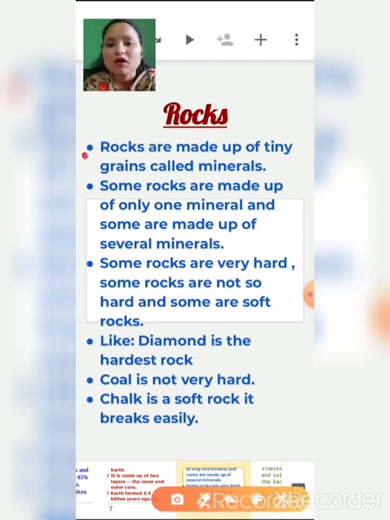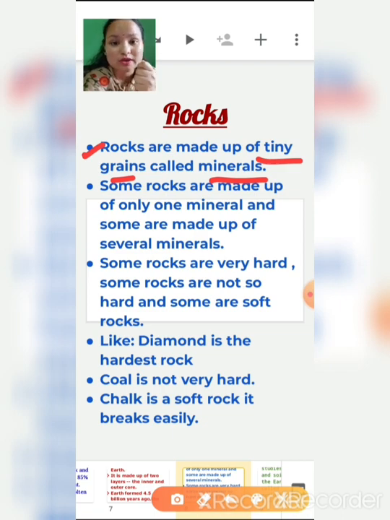Rocks are made up of tiny grains called minerals. If you see rocks with a magnifying glass, children, you can see those tiny minerals in that rock. Some rocks are made up of only one mineral, and some are made up of several minerals, like more than one, two, three, or more.